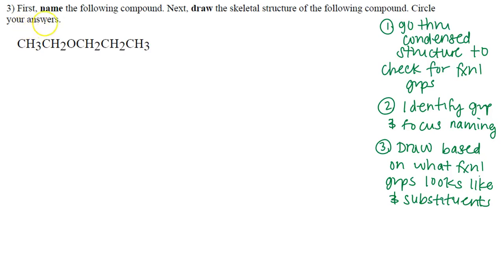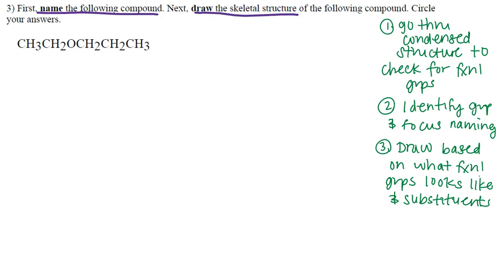All right, and number 3 says, first, name the following compound. Next, draw the skeletal structure. Well, with these types of questions, the issue always is that folks are not doing one part of the question, they're only doing half of it. So you want to make sure that you are going back to double check and read all of your questions.